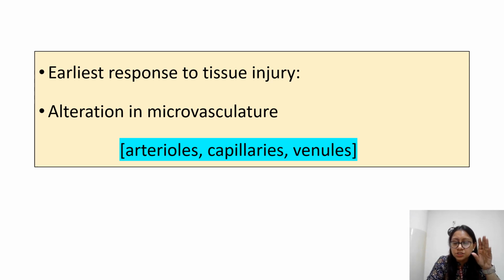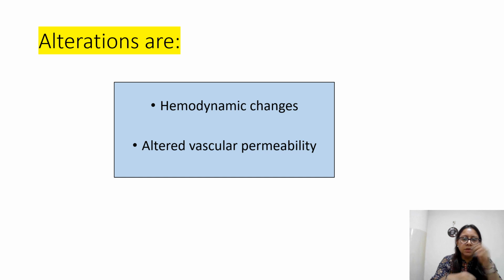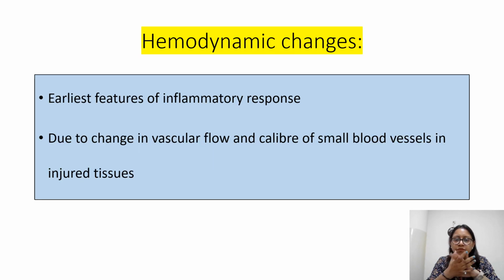So there will be certain changes in the arterioles, capillaries and venules. Fine. So these alterations in the capillaries, venules and so on will be hemodynamic changes and altered vascular permeability. Fine. So first we'll be dealing with hemodynamic change, after that we'll look at altered vascular permeability. So this is the earliest feature of inflammatory response, that is hemodynamic changes.